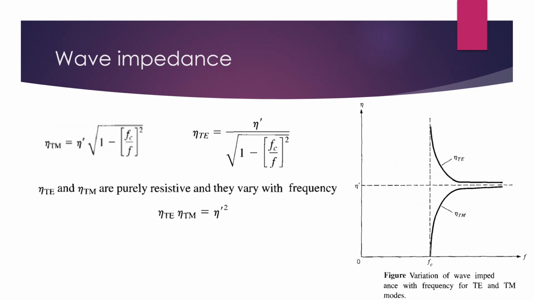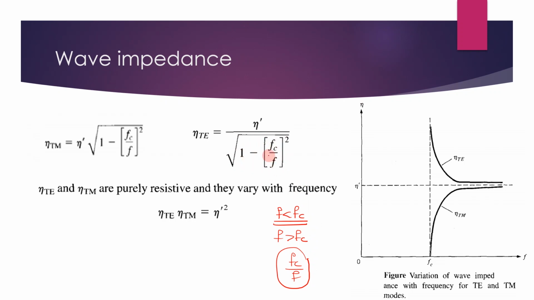Next, wave impedance, this we have already discussed. In eta TE, it is eta dash divided by square root of 1 minus (Fc by F) the whole squared. In case of eta TM, it is eta dash into square root of 1 minus (Fc by F) the whole squared. So we can see that corresponding to Fc, when F is less than Fc, what will happen? There is no propagation. Okay, so this is not defined for frequencies less than Fc. But when F is greater than Fc, Fc by F will be less than 1. Then only this value will exist. Otherwise it will be imaginary.